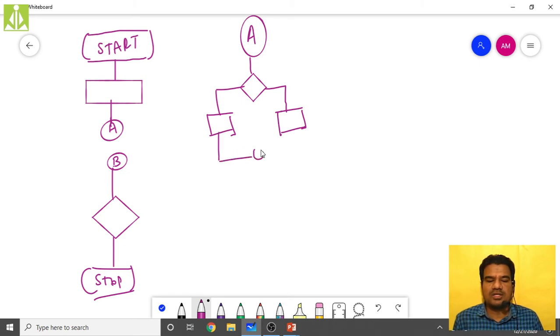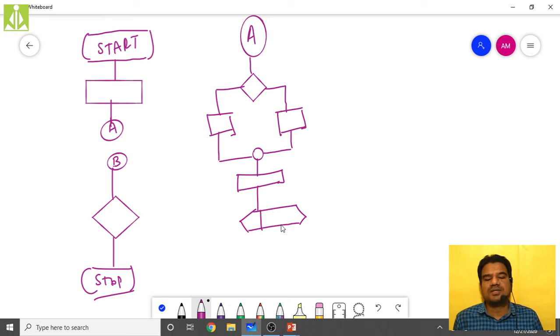Definitely all these symbols have meaning, and slowly we are trying to understand the meaning of those symbols. So far we are doing only auxiliary symbols. To understand all these symbols we have to go for primary symbols. Like this I have taken another symbol, and like this also will have one symbol. How are we connecting all these symbols? Just by using flow lines. All these are flow lines which show the flow of control from here to here.